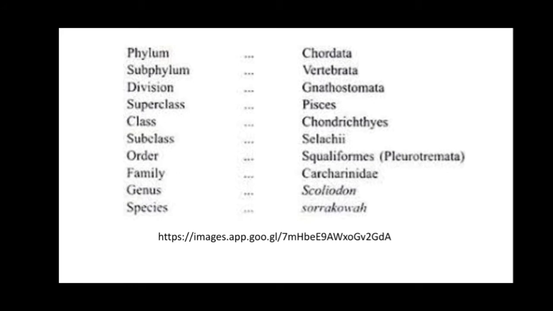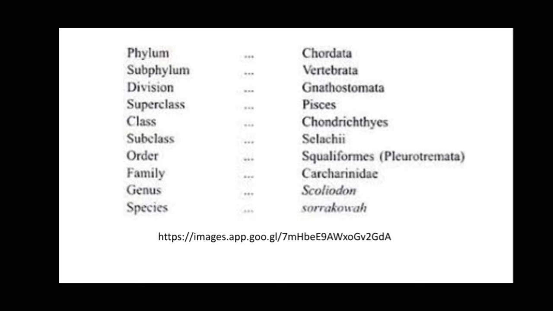Superclass Pisces, that is, all fishes belong to the superclass Pisces. Class is Chondrichthyes because the internal skeleton is cartilaginous. That's why the class is Chondrichthyes. Okay, subclass is Selachii. Here the organism has scales. Order is Pleurotremata because of the laterally compressed body, lateral gill slits and moderately sized fins.